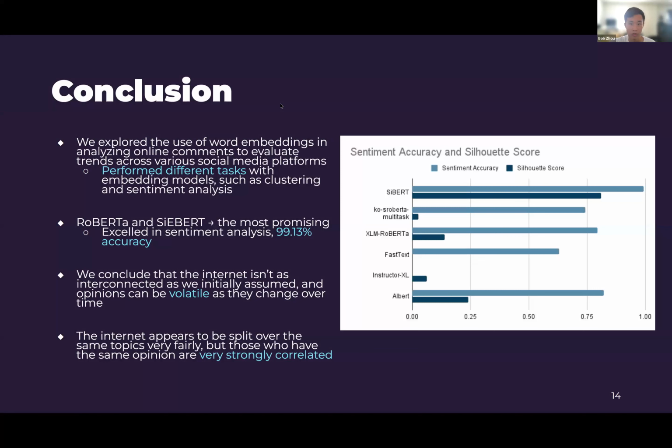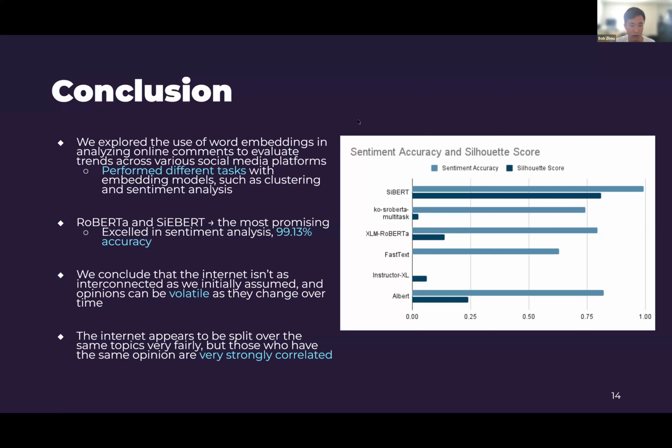In our conclusion, we explored the use of word embeddings, analyzing online comments to evaluate trends across social media platforms. FastText, as can be seen on the graphic, achieved a modest accuracy of 62.89% in sentiment analysis, while InstructorXL obtained a silhouette score of 0.062, indicating suboptimal sentiment classification and clustering. However, Roberta-based models showed the most promising results, and Siebert was the most effective and optimal in sentiment analysis.